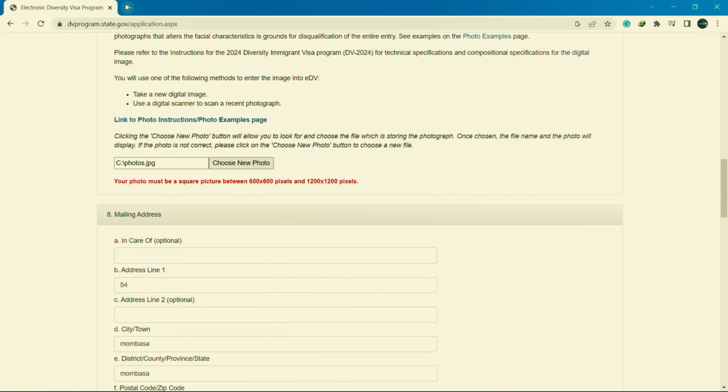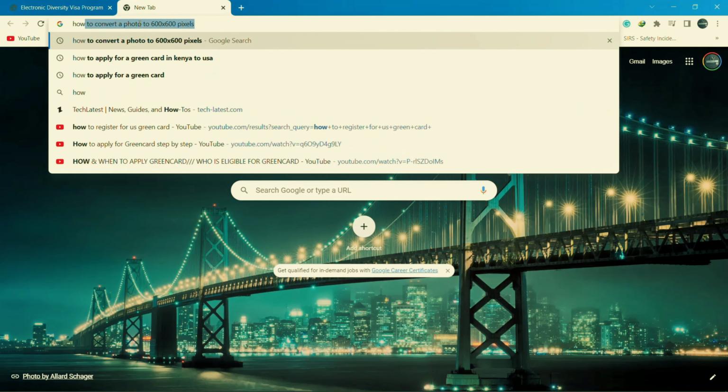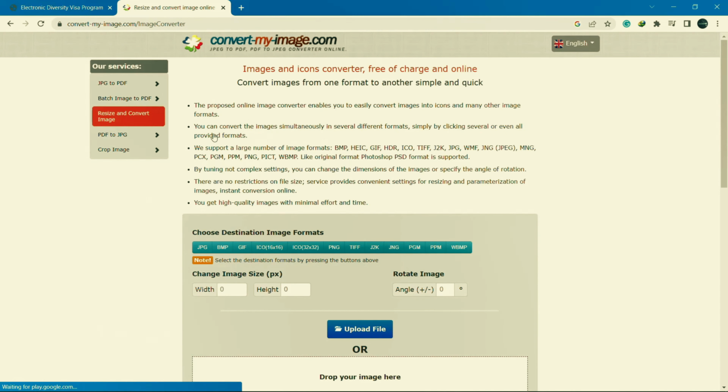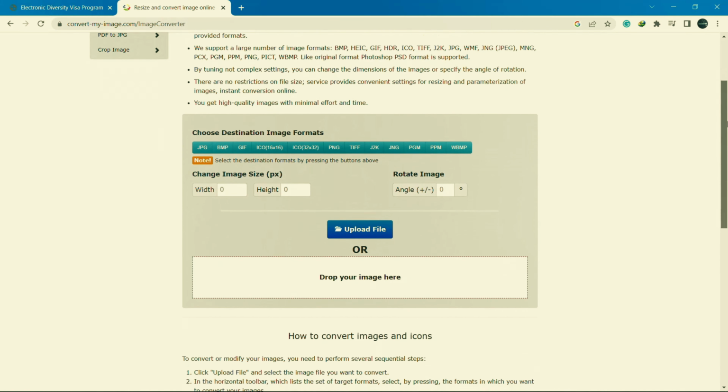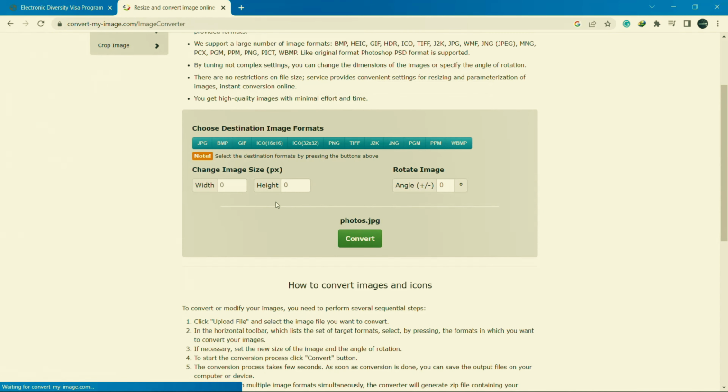So now I need to convert that picture to fit this. So go to your browser again, maybe increase the tab, and type how to convert a photo to 600 pixels, for example. Just open the first web URL which comes up. So it brings you to this page. Just upload the photo you want to convert. So I'll say this is the photo I want to convert. Now you have to enter the width. So I'll say 600 by 600, and then say convert.